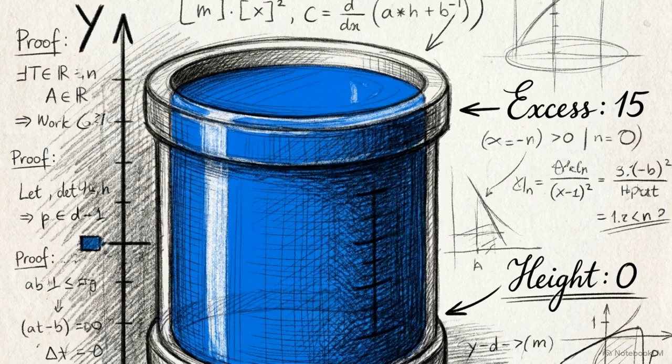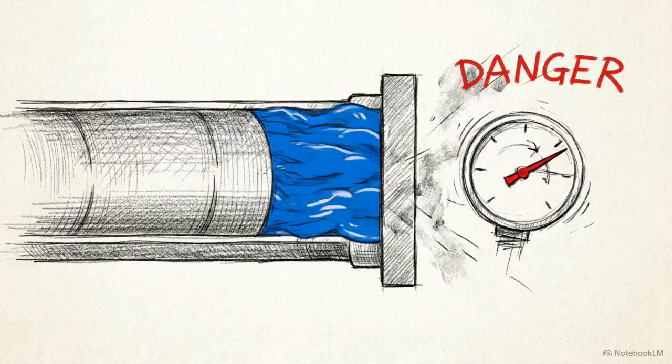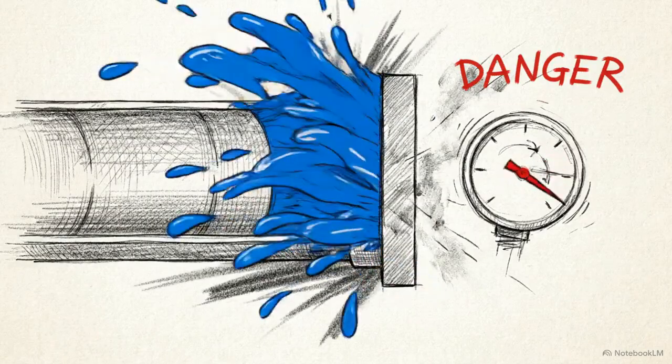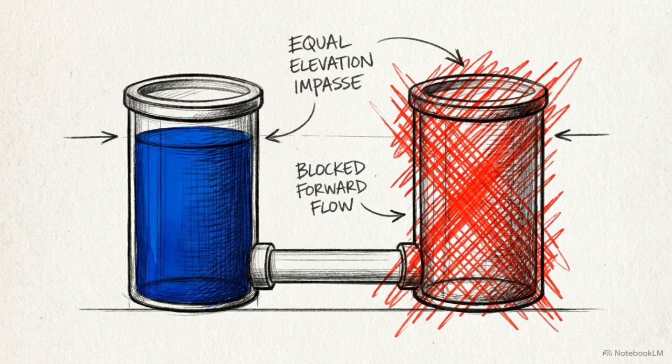Node A now holds a localized state. It has an excess of 15 and a height of 0. With a full container, node A must attempt to push its excess to its neighbor, node B. But the flow cannot move. Both node A and node B are currently resting at height 0. This deliberate initialization creates an immediate bottleneck, forcing the algorithm to rapidly react and start shaping the entire network. A bottleneck occurs whenever a node holds excess flow, but has no neighbors at a lower height to receive it.